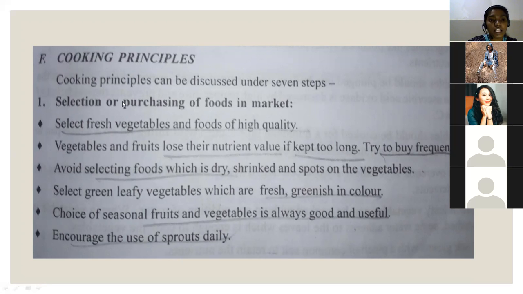The first is selection or purchasing of food in the market. When we are purchasing food, how should that food be? The first principle is to select fresh vegetables and foods of high quality. So in the first principle, we need to select fresh vegetables and fruits which are of high quality.